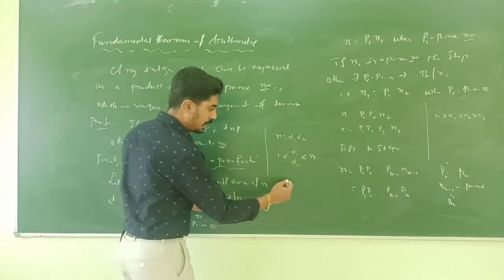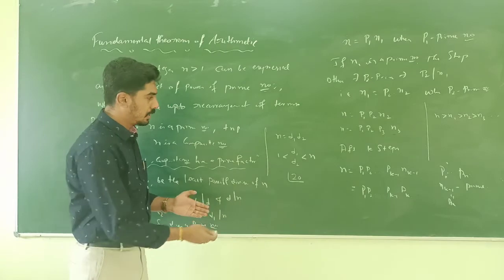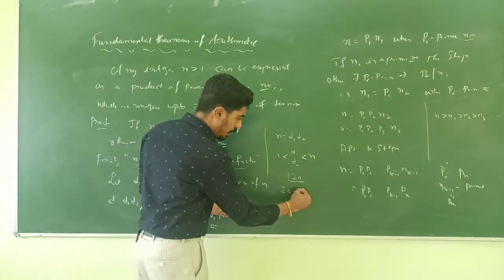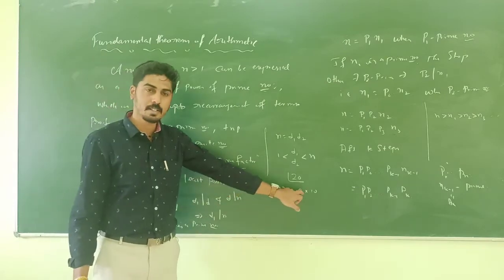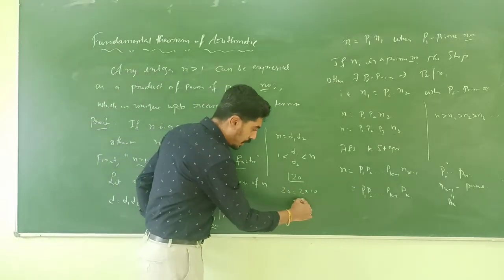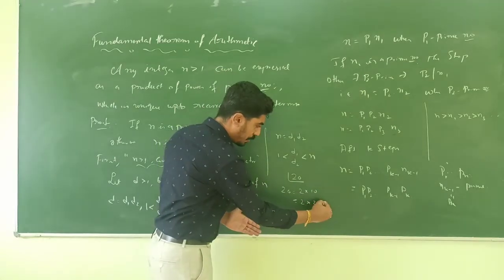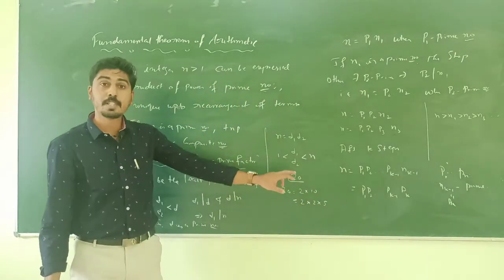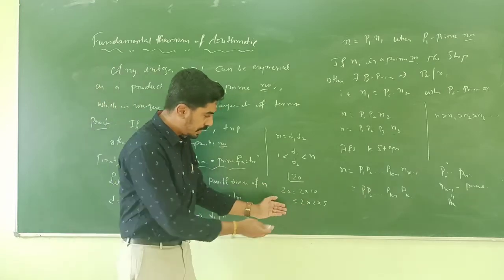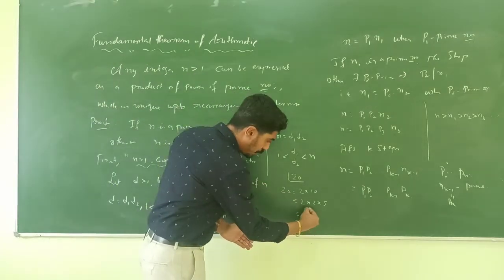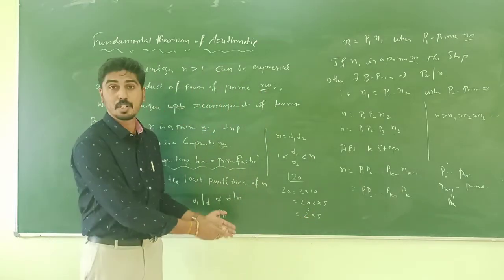Say for example, 20 can be written as 2 into 10. 2 is a prime factor of 20. Now 2 is a prime factor of 10, so we can write 2 into 5. 5 is a prime number, so we stop here. If we combine the like terms, we can write it as 2 square into 5. So this is the factorization of 20.